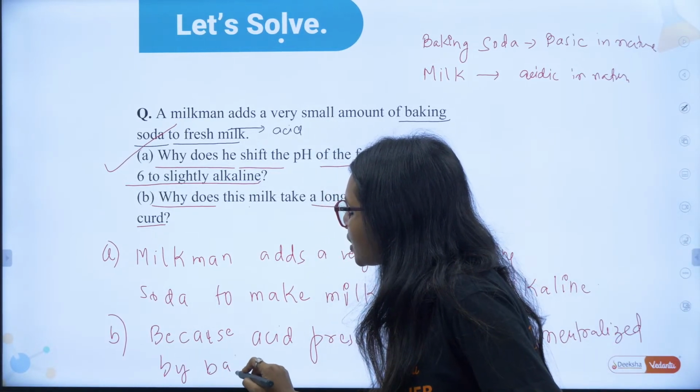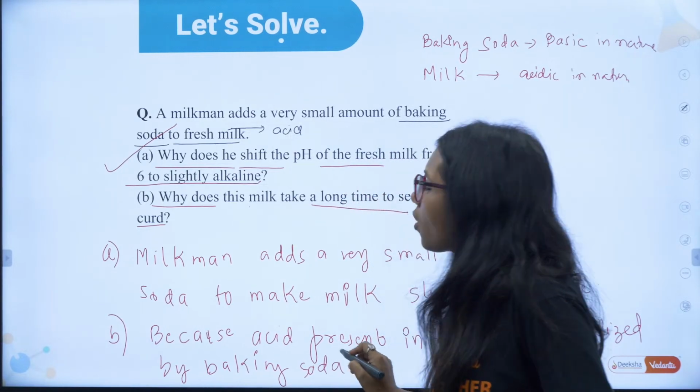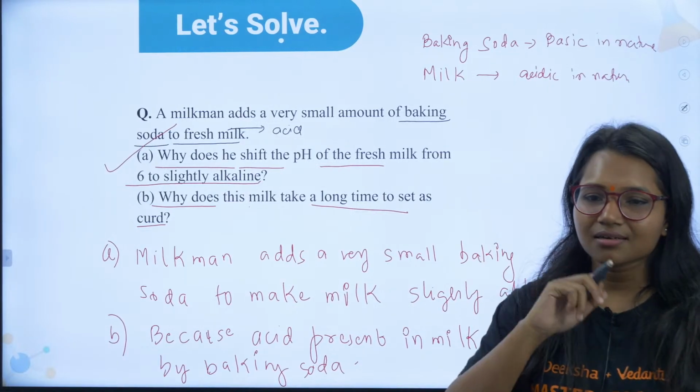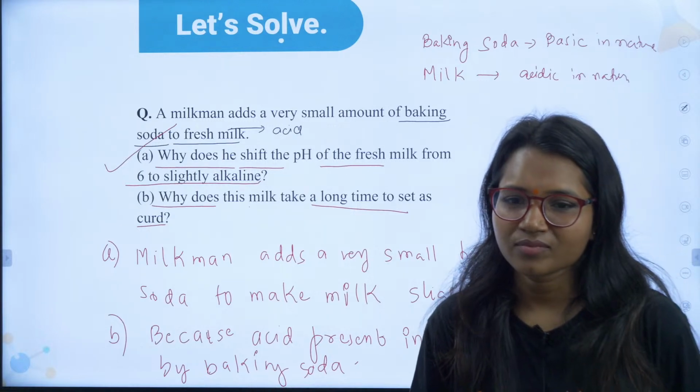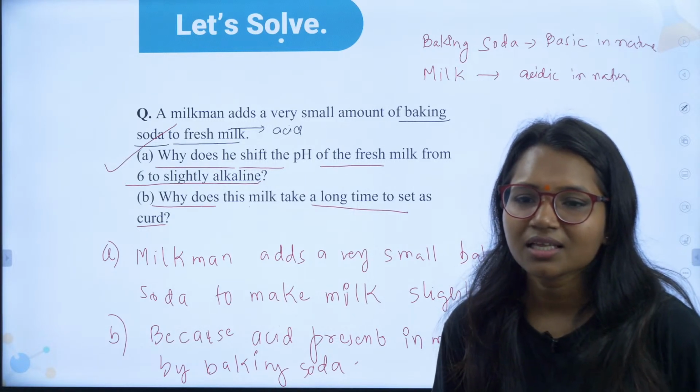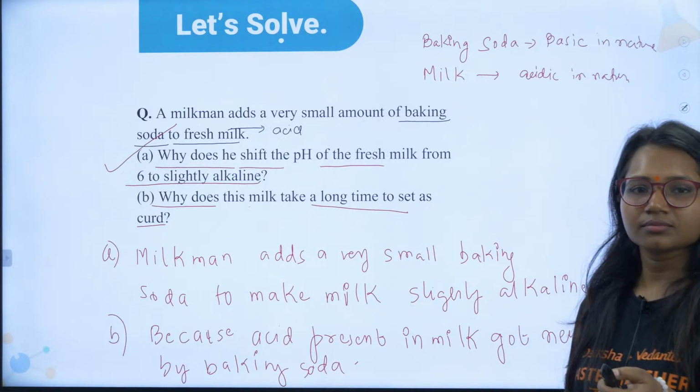Yes, because baking soda is a base. That's why it will take more time to set as curd. Understood, guys? This question, have you understood?